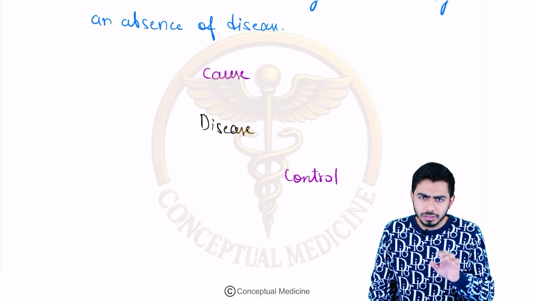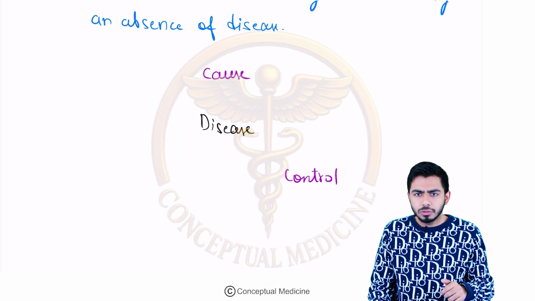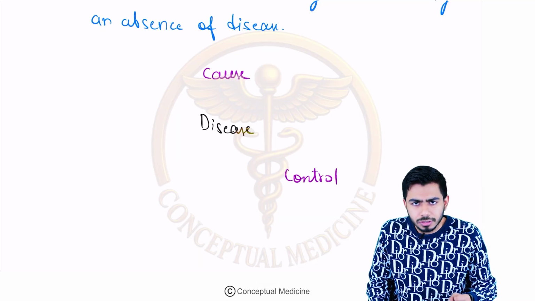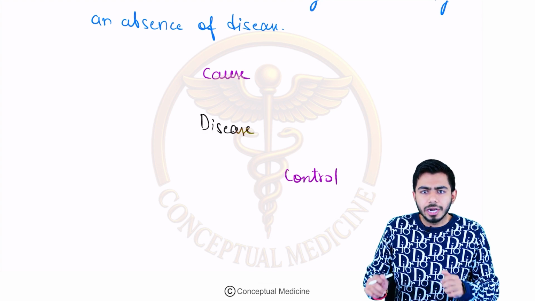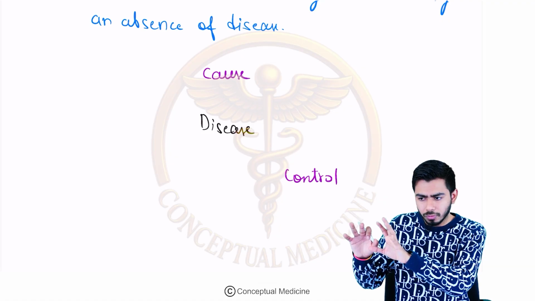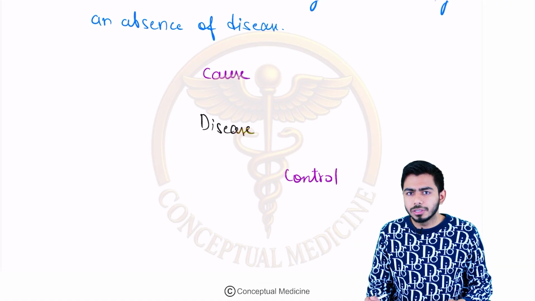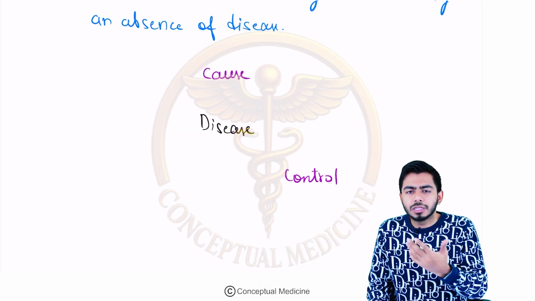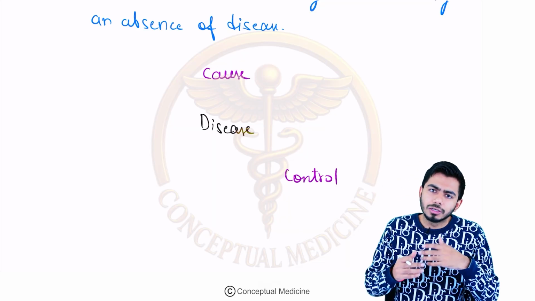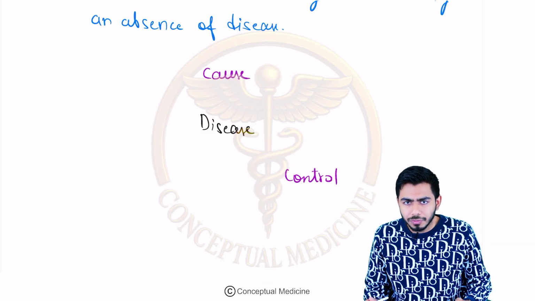We'll try to control that disease, we'll try to treat the disease with the help of some drugs. We'll try to boost the immunity of that person, and once we control that particular disease, then we'll try to prevent that. For the prophylaxis purpose, we will tell them to take healthy measures to prevent that disease.